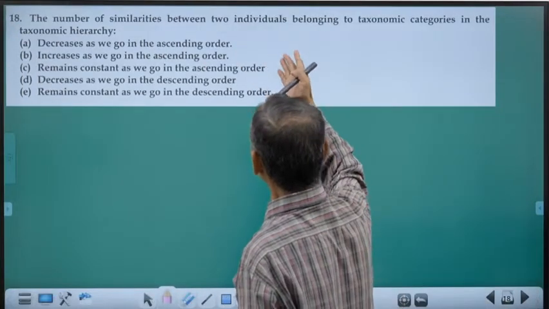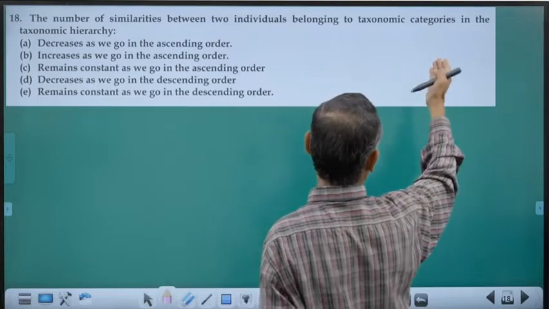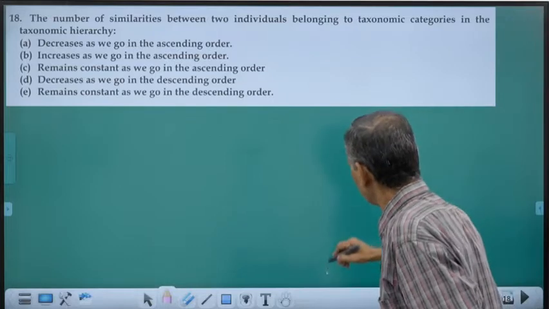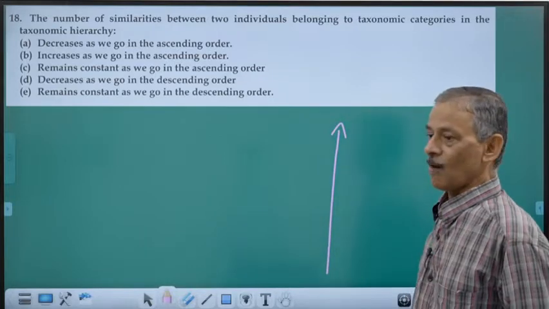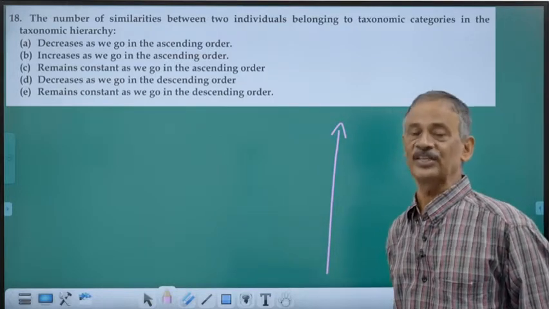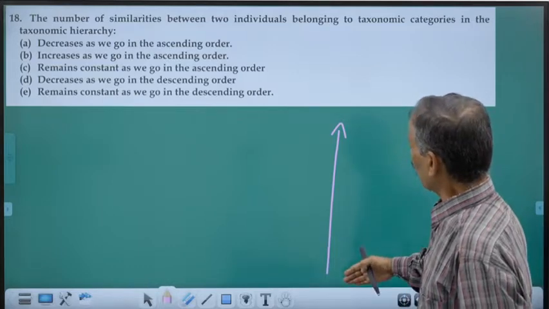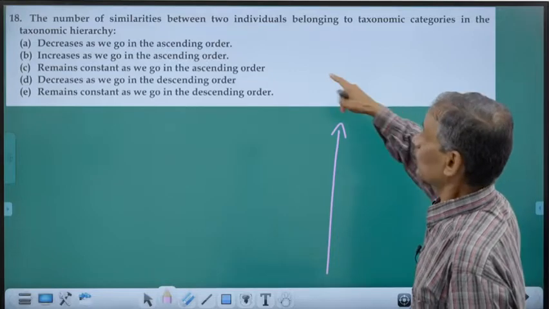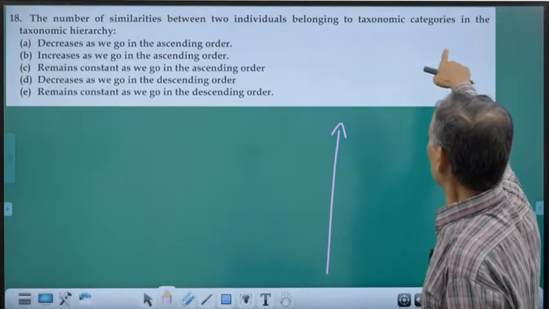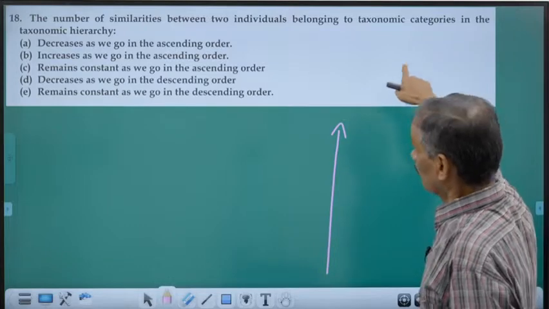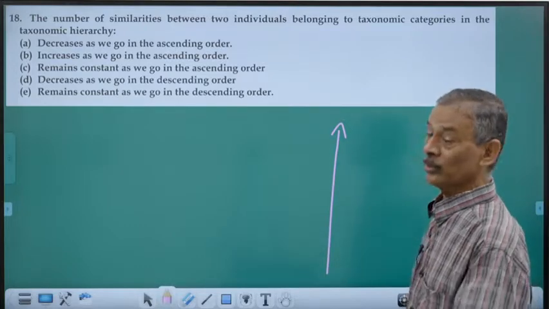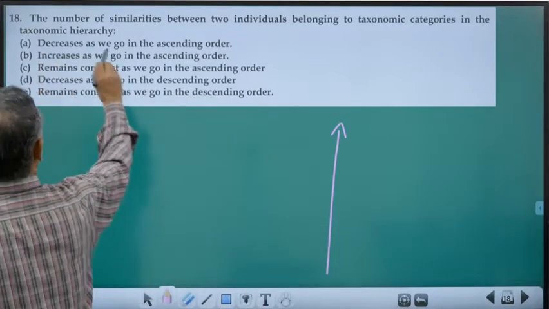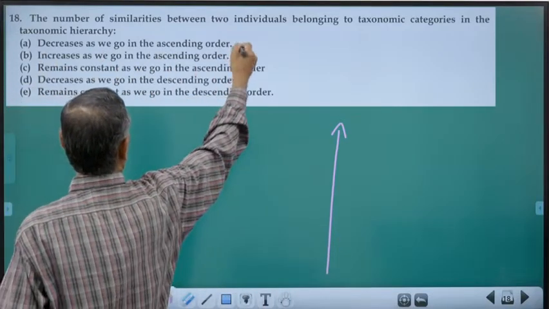The number of similarities between two individuals belonging to taxonomic categories in the taxonomic hierarchy. Remember, our taxonomic hierarchy is always ascending. As we go from lowest to largest, similarities go on decreasing. So similarities between the two individuals belonging to taxonomic categories will go on decreasing as we go in an ascending order.